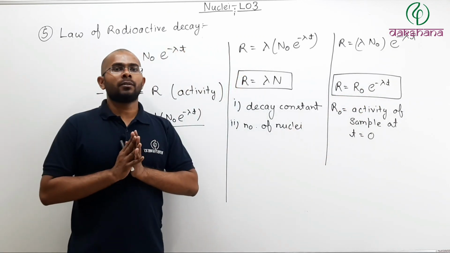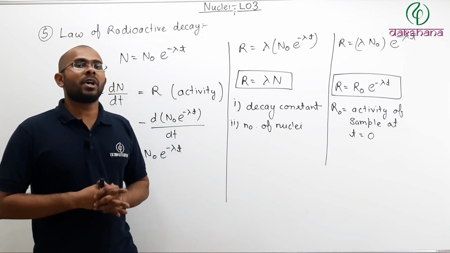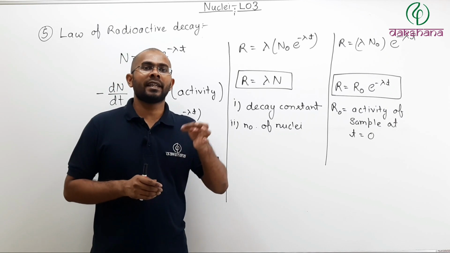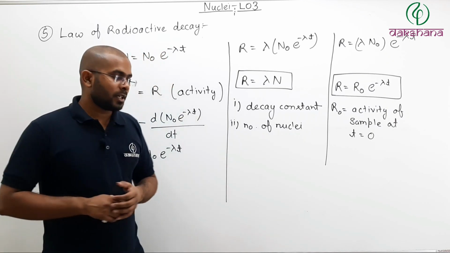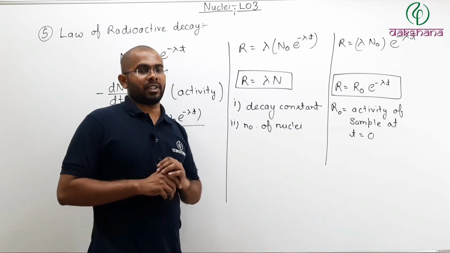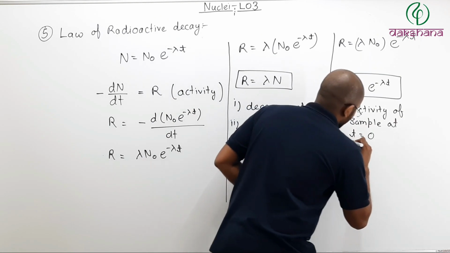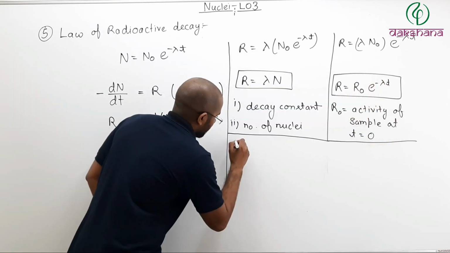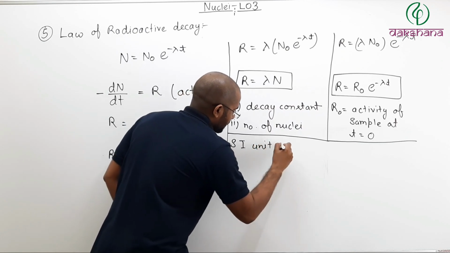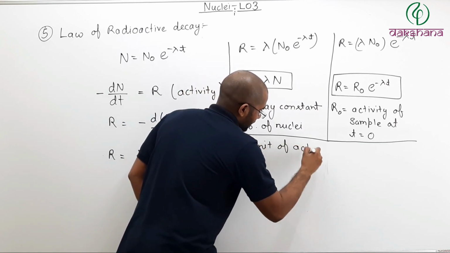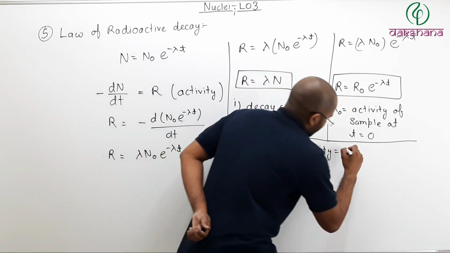Now remember, what is activity? Activity is the number of nuclei decaying per unit time. Now what is the SI unit of activity? The SI unit of activity is becquerel.